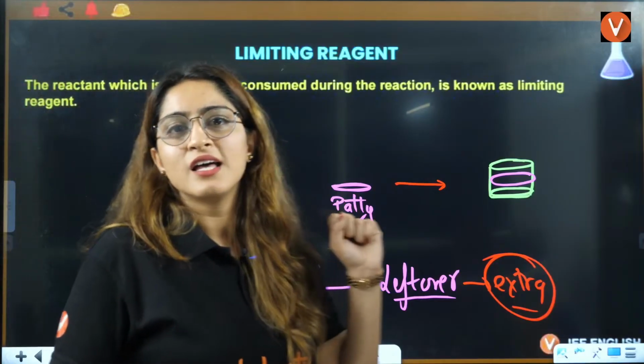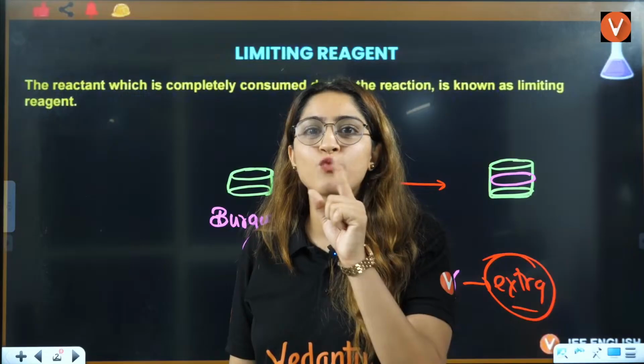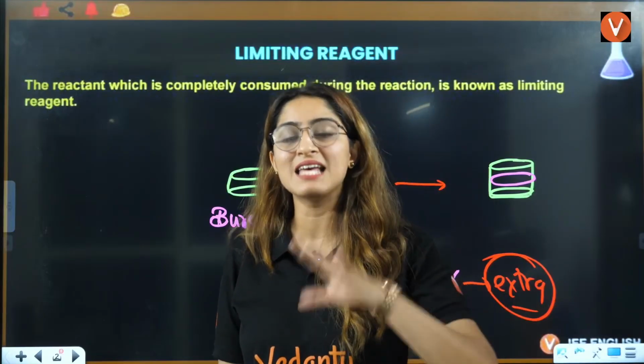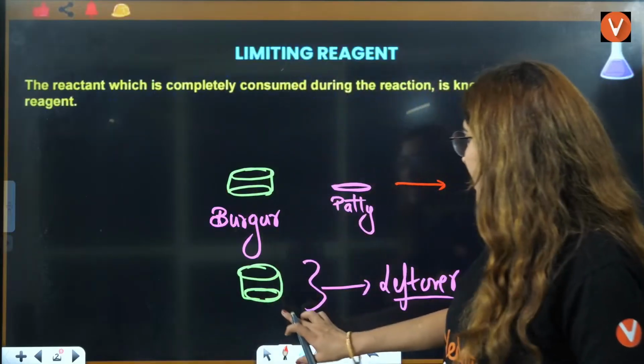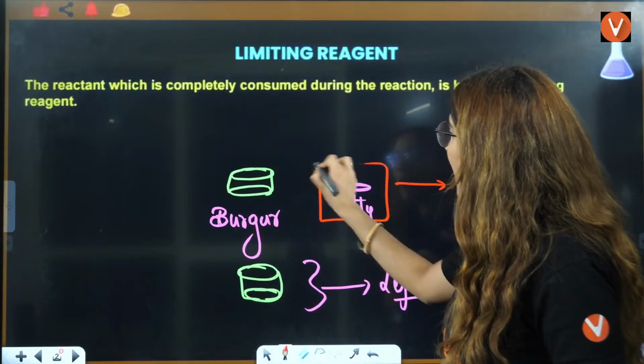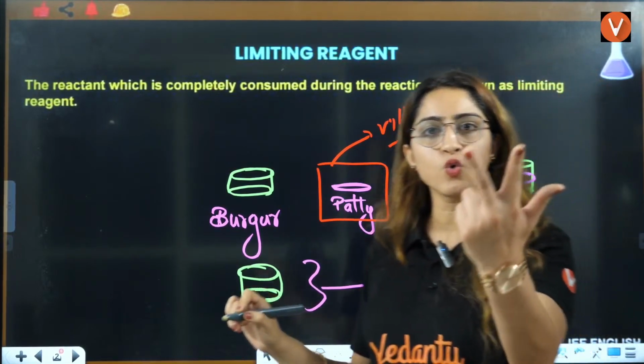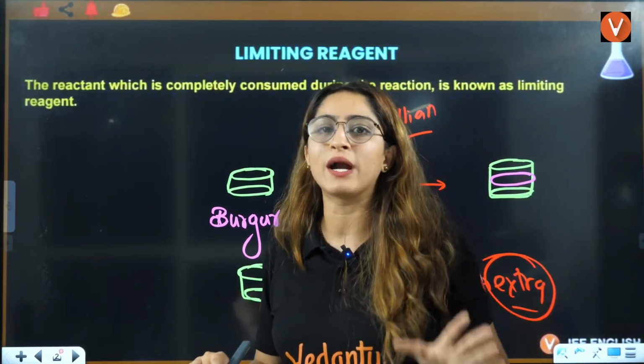Now, in chemistry, we don't focus on what is extra. We focus on what is less in quantity. In this case, because of this patty, this is the main villain. Burger is in 2 quantities, right? Patty is in just 1 quantity.